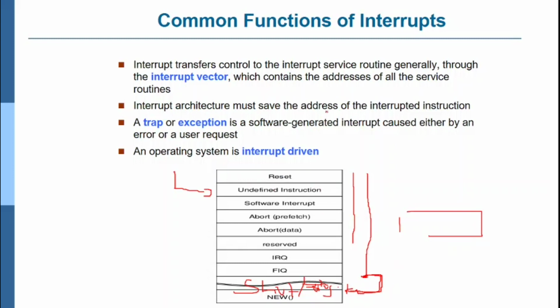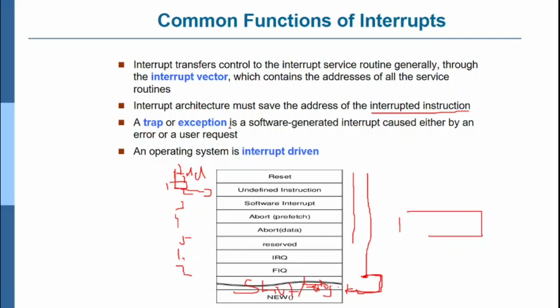The interrupt architecture must save the address of the interrupted instruction. Some sets of instructions are stored in the interrupt vector. Depending upon which interrupt occurs in the program or application, the controller goes directly to that particular entry in the interrupt vector. The interrupt vector also holds memory addresses, something like 001 or in hexadecimal, for example 1 2 3 4 5. So depending upon the interrupt that occurs in the application, it moves to the corresponding interrupt vector entry.